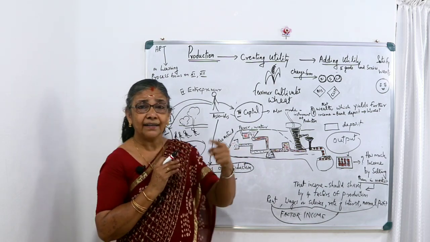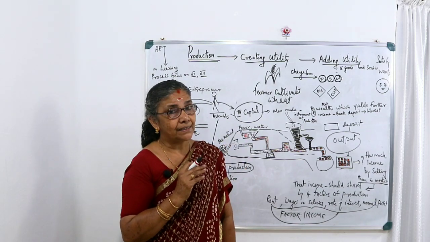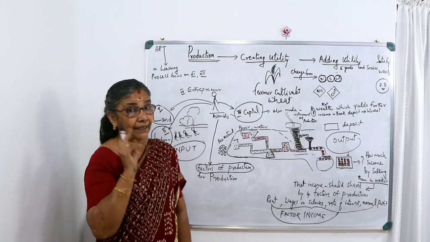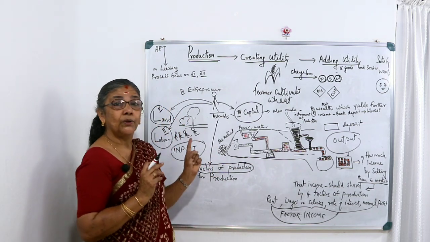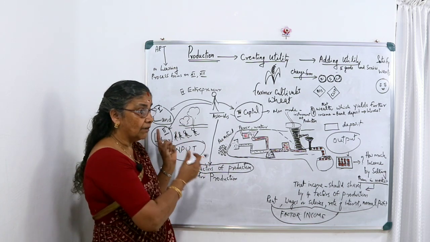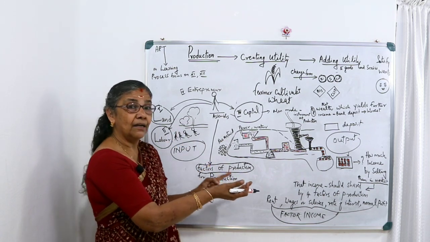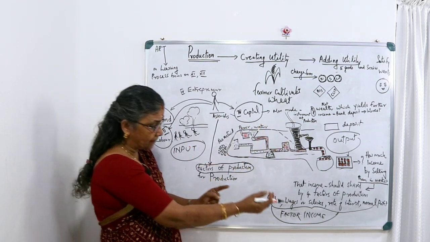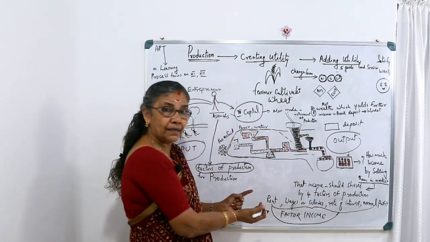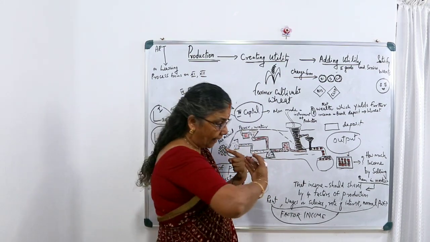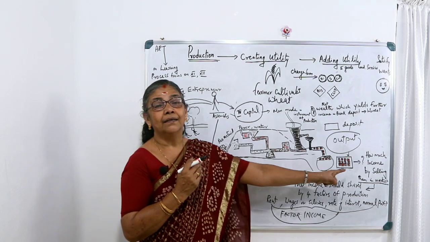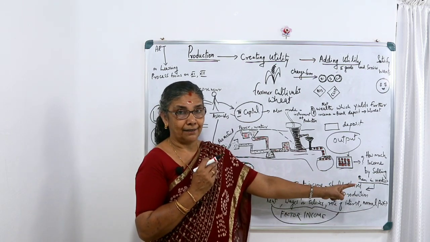And regarding plus 2 CBSE class, we know that you are learning the circular flow of income. In the case of the circular flow of income also, you should know what the factor services are and what the factor payments are. This section we call factor services, and what they get from it is the income on one side, and goods we get on the other side. So this is factor payment and the supply of goods and services.